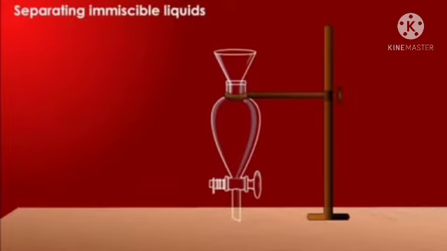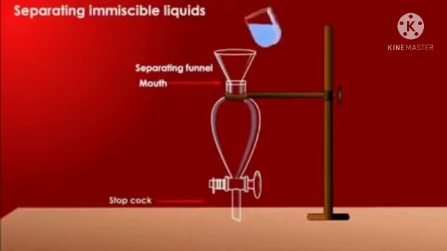And separating immiscible liquids. A separating funnel is used for the separation of immiscible liquids of different densities. Examples are oil and water. A separating funnel is a special flask in the shape of an inverted cone. It has a mouth at the top and a stopcock at the bottom.